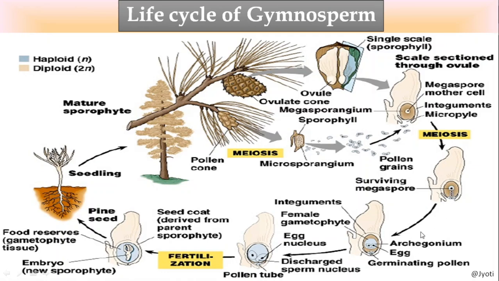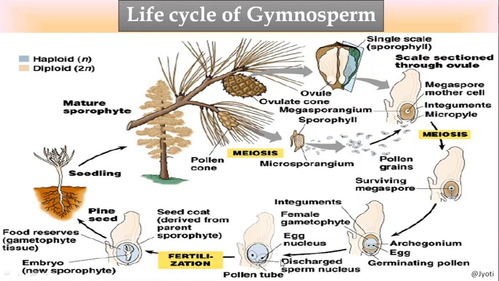In this picture you can see that the megaspore has been divided to form 2 archegonia here, and each archegonium has an egg cell, 1 egg. Now when the sperm, or you can say the male gamete, falls on it, you can see the germinating pollen is about to reach the egg.